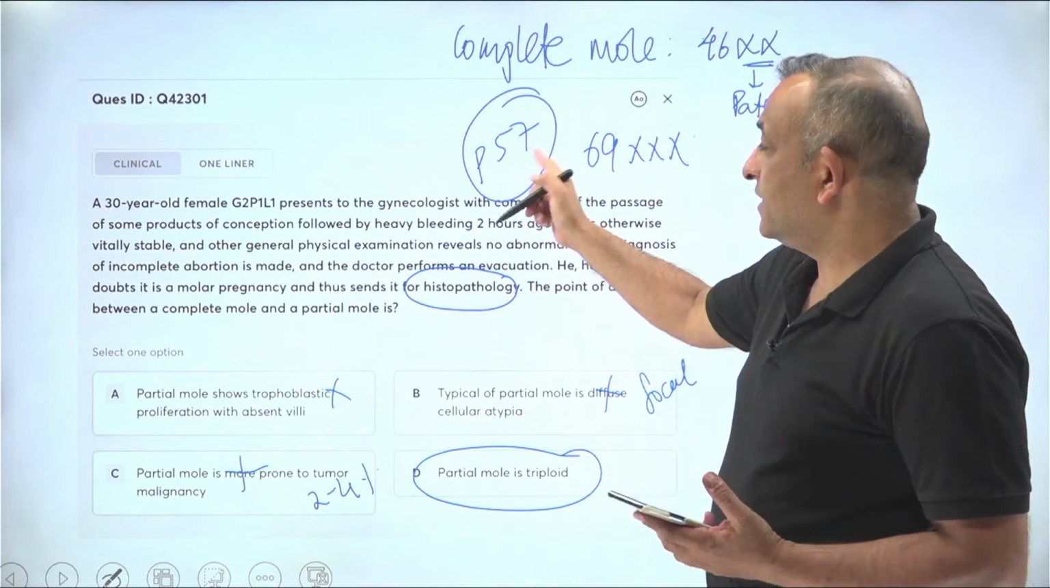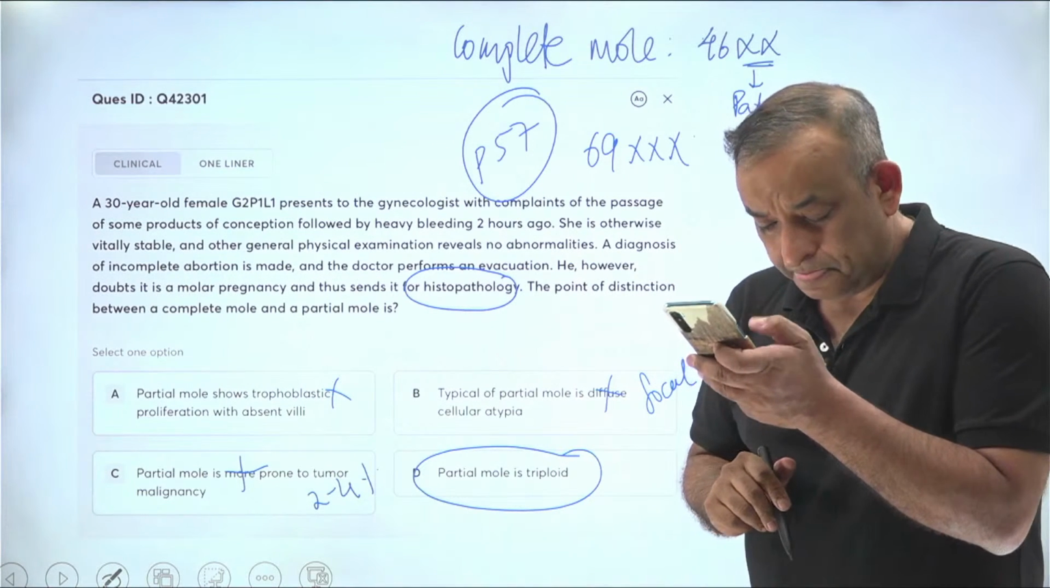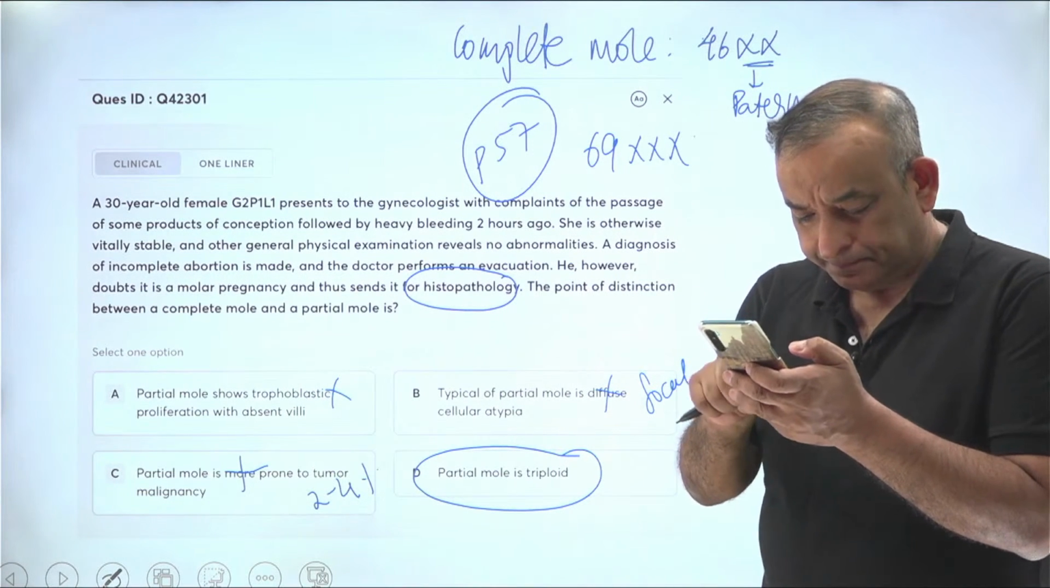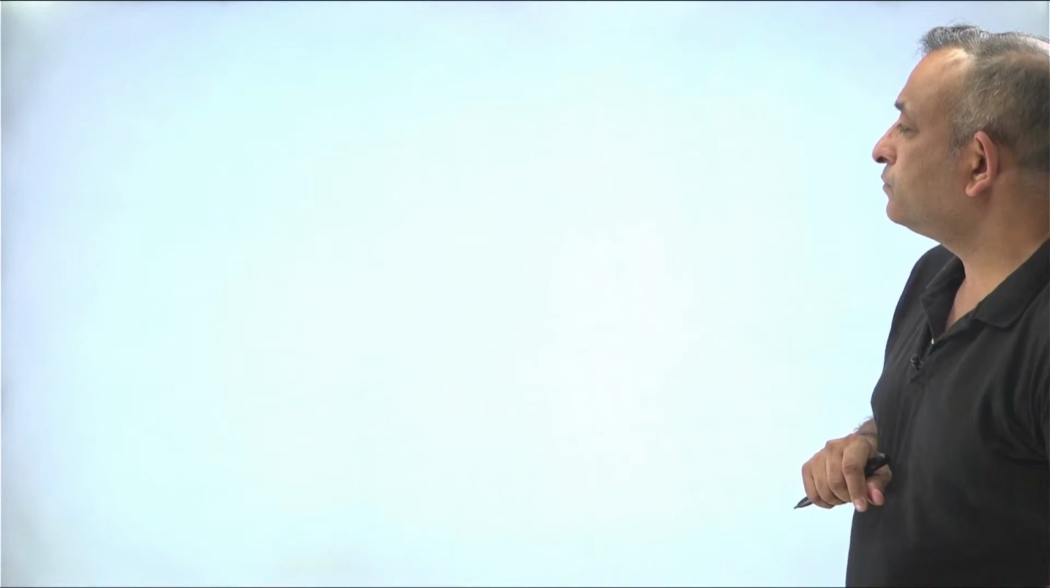So this is present in a case of a partial mole and not present in a case of a complete mole. All right. Okay. So that's about this question. Let's move on and see another one.